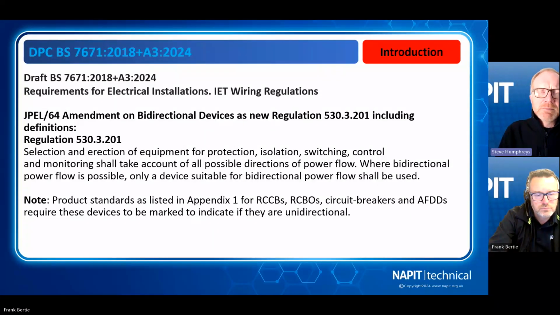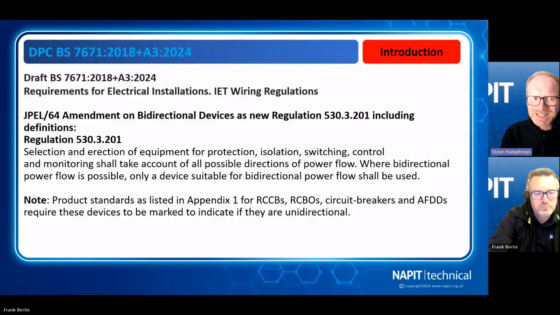So first of all, we'll just look at the regulation itself. It says here: selection and erection of equipment for protection, isolation, switching, control and monitoring shall take account of all possible directions of power flow. Now that's an important term there when they talk about power flow. So they're not talking about current. We're talking about power flow, okay, which affects these devices. So where bidirectional power flow is possible, only a device suitable for bidirectional power flow shall be used.